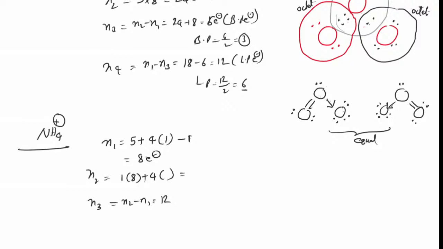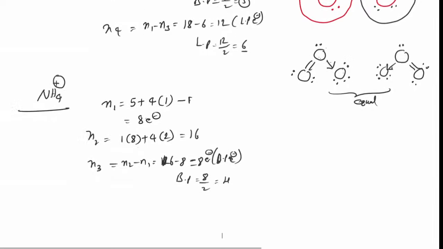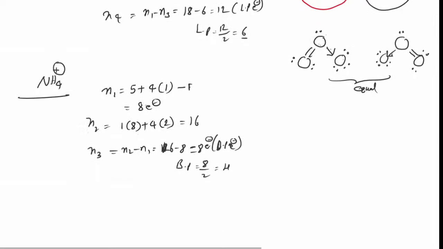Yes, 4 into 2, 8 plus 8, 16. 16 minus 8, that is 8 electrons present as bond pair electrons. Now bond pairs is equal to 8 by 2, that is 4 bond pairs. Now you go for N4, which is N3 equal to 8, 8 minus 8, 0 lone pair electrons.